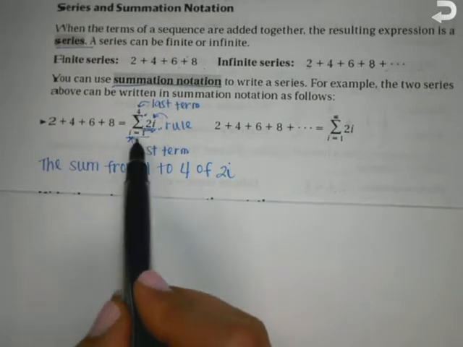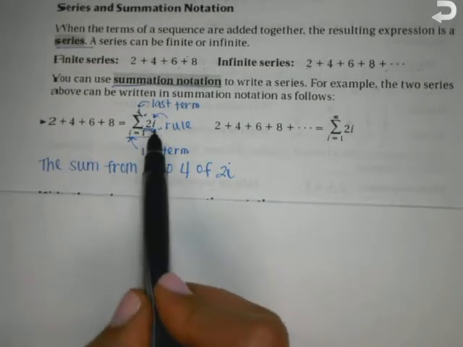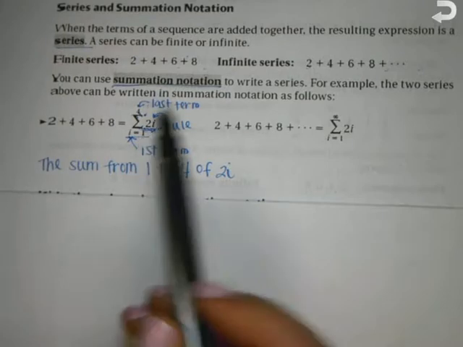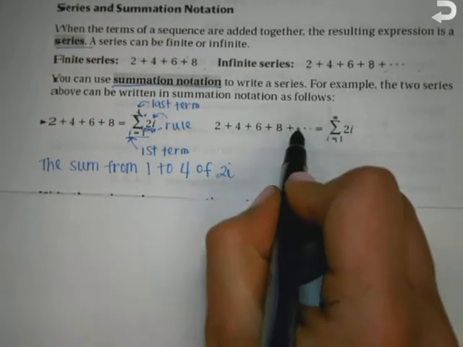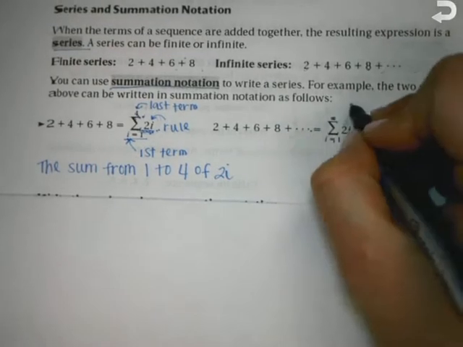This one we would read the sum from 1 to infinity, because it goes on forever, it's infinite. The infinity symbol is a sideways 8. So the sum from 1 to infinity of 2i.